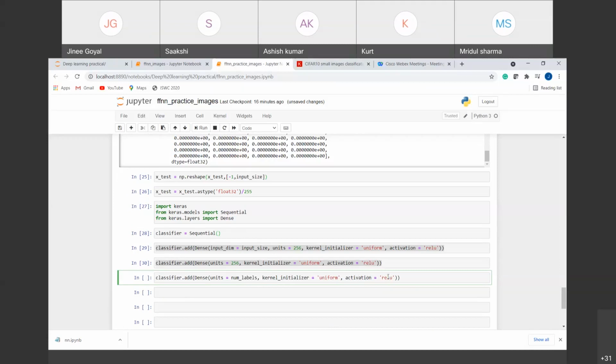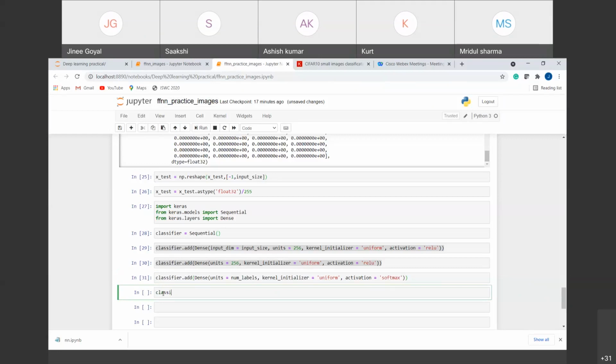And the activation function would also change, right? Yesterday, when we wanted to predict binary classes, we wanted the probability between 0 and 1, so we used the sigmoid function. But here there are multiple classes, so it is a multi-class classification problem. For that, the best activation function is the softmax activation function at the dense layer. I have added the two hidden layers, one input layer and one output layer. Our model is ready. Now we have to compile our model.